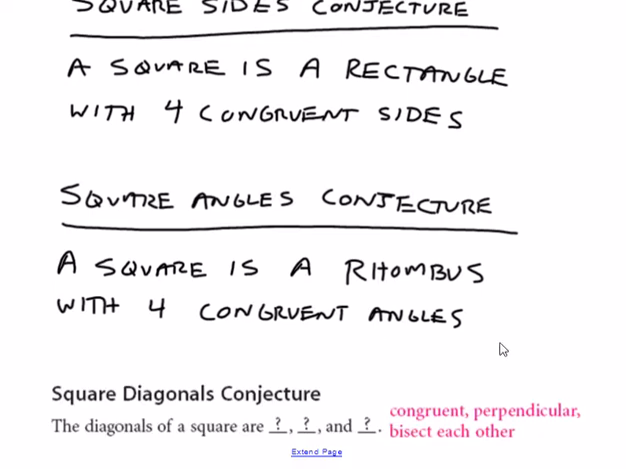Okay, and that's what this says here. As far as the diagonals go, diagonals are congruent, perpendicular, and bisect each other.